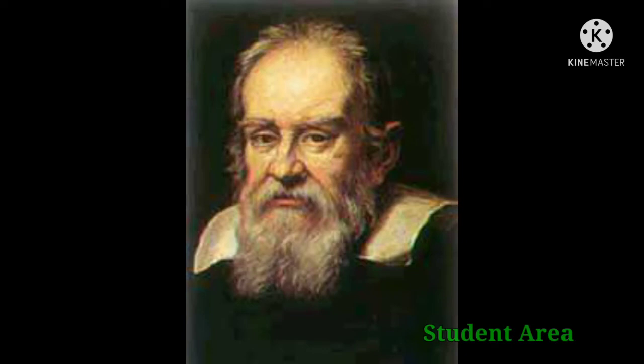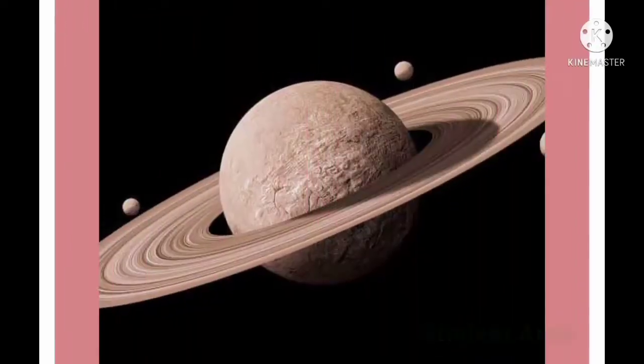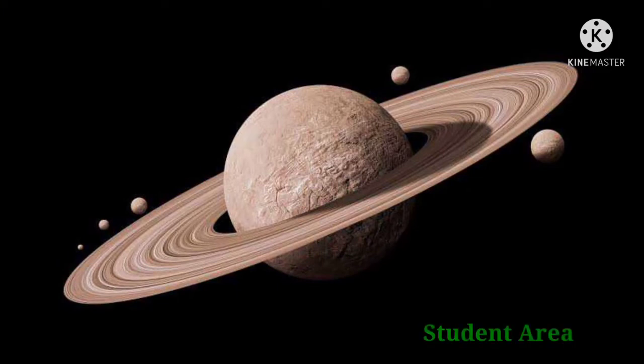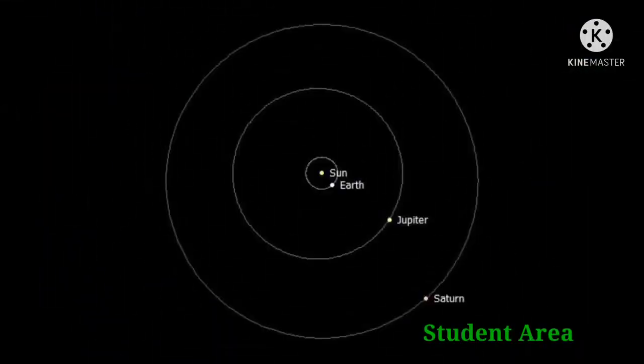Galileo Galilei was the first to see Saturn's rings in 1610. The rings are named alphabetically in the order they were discovered. The main rings working out from the planet are known as C, B, and A. And Saturn is the most massive planet in the solar system after Jupiter. Saturn revolves around the Sun once every 29 Earth years.